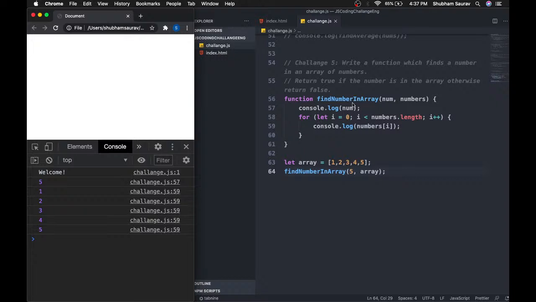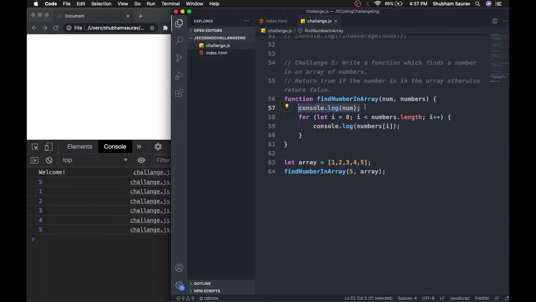Now you can see that we are looping through every single element one by one. It's pretty basic. Now what we want to do is check whether this number is available in that numbers array or not. It's pretty simple.